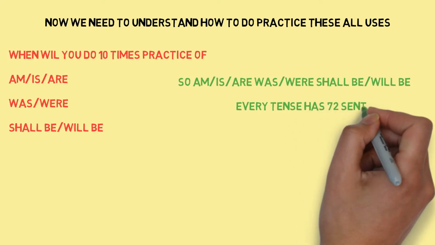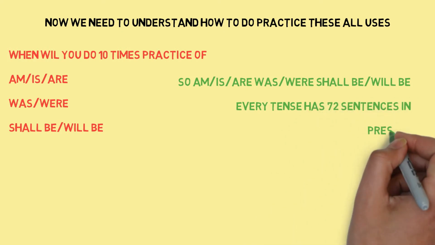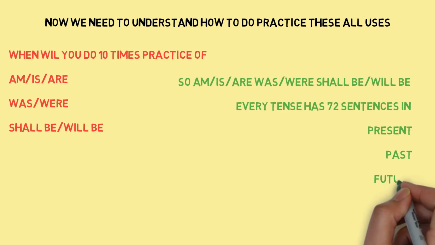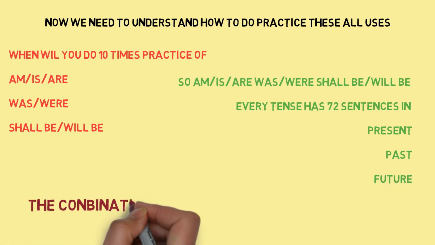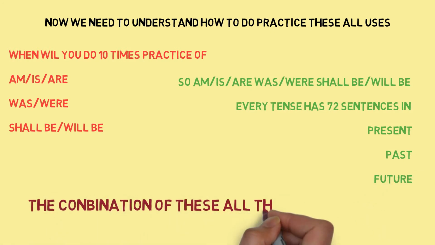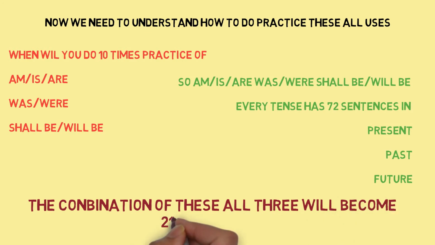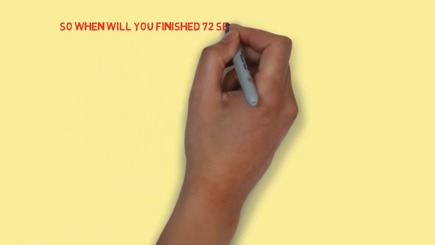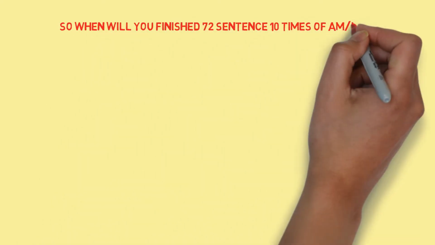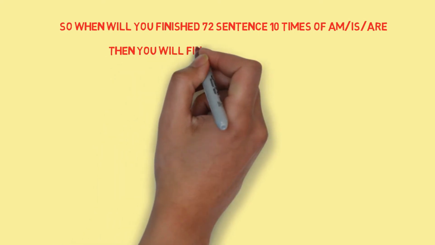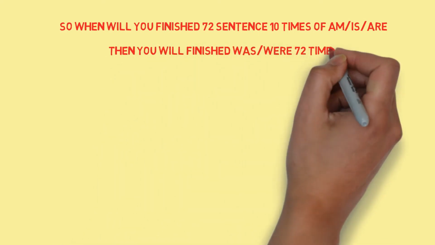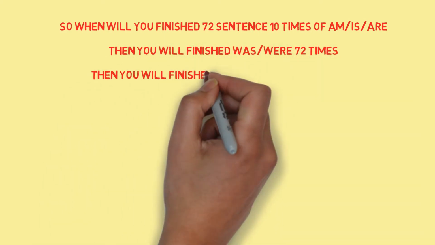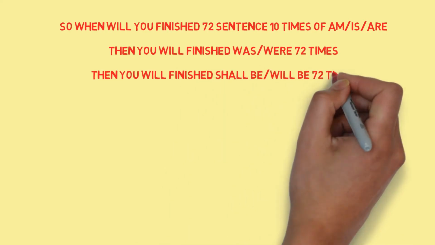Every tense has 72 sentences in present, past and future. The combination of all three becomes 216 sentences. So when you finish 72 sentences 10 times with am, is, are, then you will finish was, were 72 sentences, then shall be, will be 72 sentences.